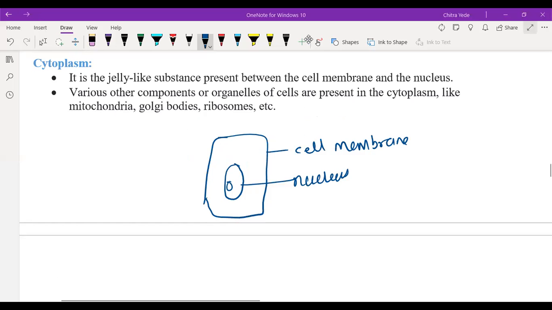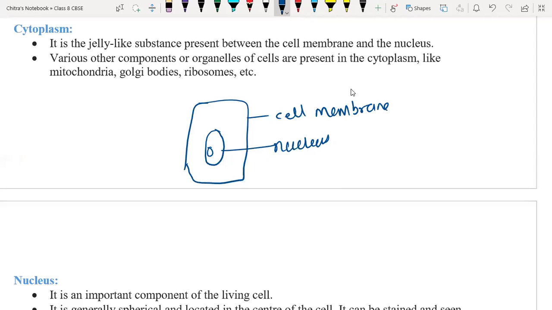Manideep. Okay. The jelly-like material which is present between the cell membrane and the nuclear membrane, or the nucleus, is called the cytoplasm. Whatever material is present over here is called cytoplasm.